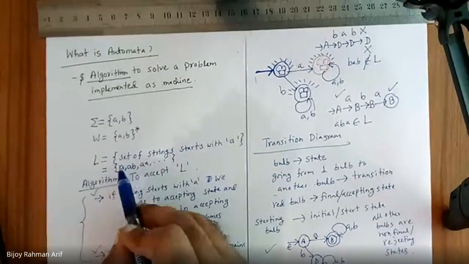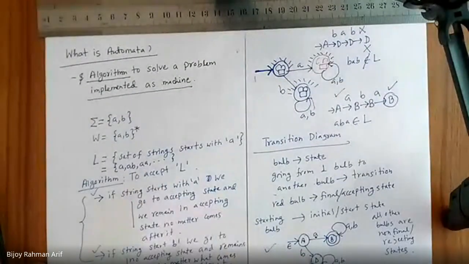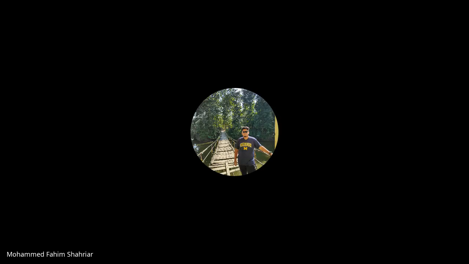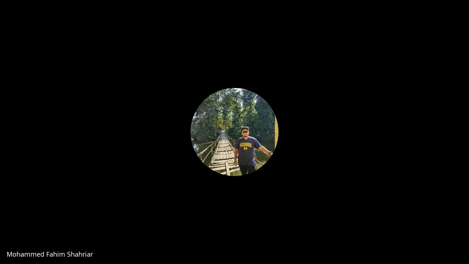If you take A, it should be accepted. If you take AB, it should be accepted. If you take AA, it should be accepted. If you take A, B, B, B, B, B, B, B, B, A, that should also be accepted. Am I right or not? Yes, sir. All the strings should be accepted. If you want a language to be accepted by a finite automata, all the strings should be accepted by the finite automata. Is it clear to you?